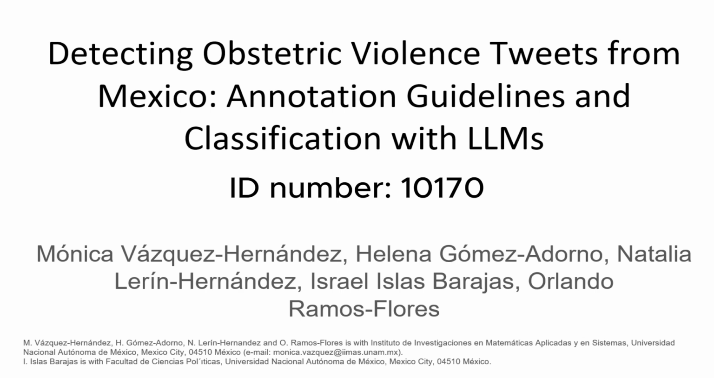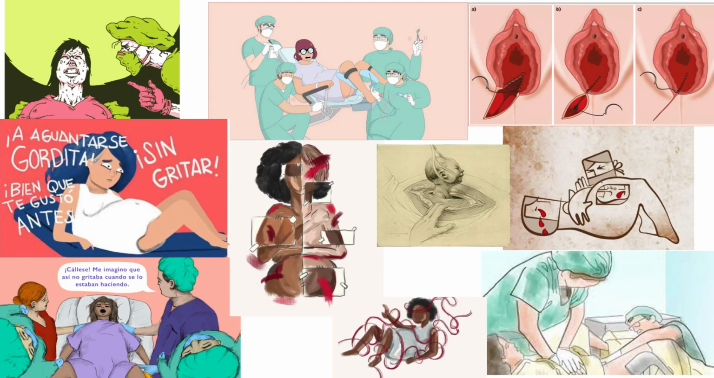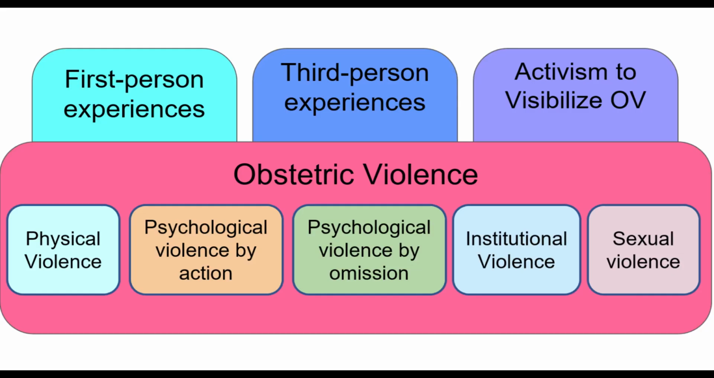Detecting obstetric violence tweets from Mexico: annotation guidelines and classification with large language models. In order to make obstetric violence visible, we have analyzed tweets that contain narratives about this violence. In the field of natural language processing, this form of violence has not yet been constituted as an object of study. Therefore, there is no specific descriptor to designate what is obstetric violence.